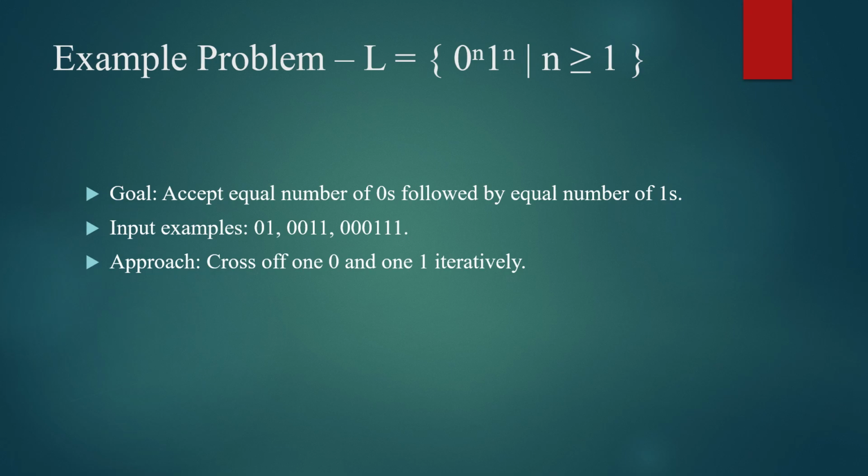This is another example problem. The language consists of 0^n 1^n, where n is greater than or equal to 1. The input is any number of zeros followed by any number of ones, and the goal is to accept an equal number of zeros followed by an equal number of ones. We are using a crossing-off approach here.